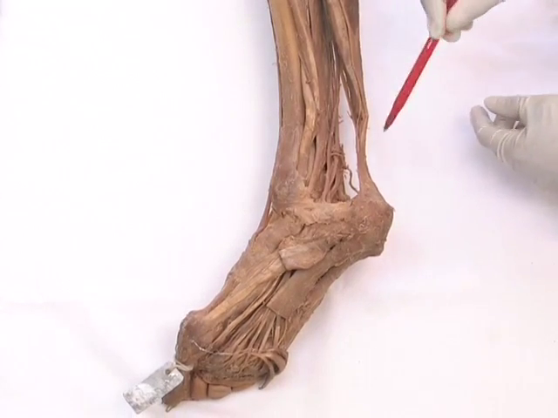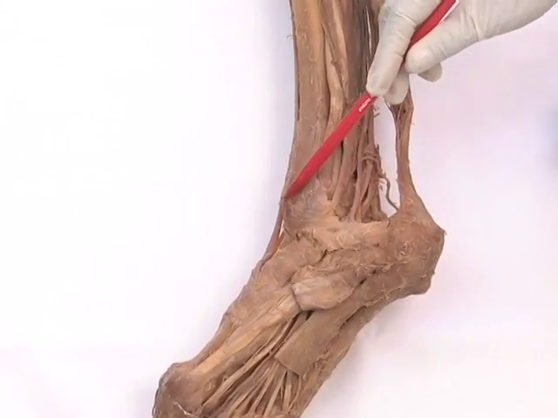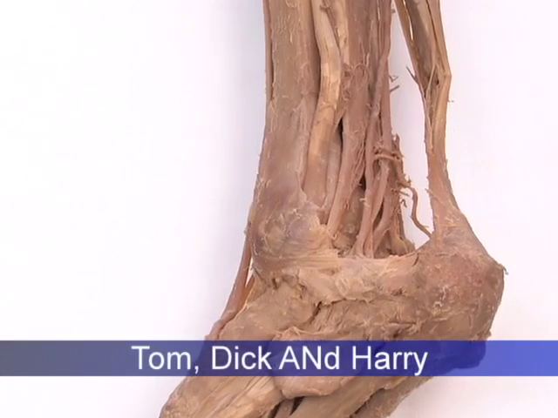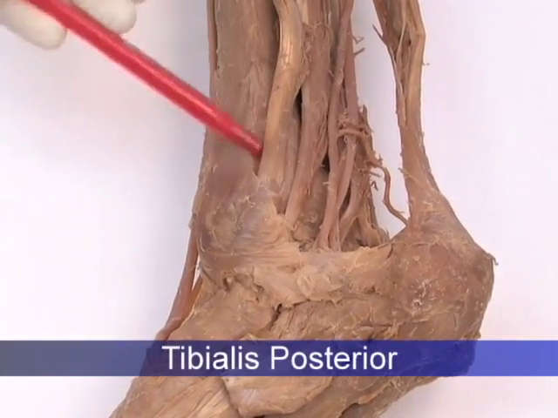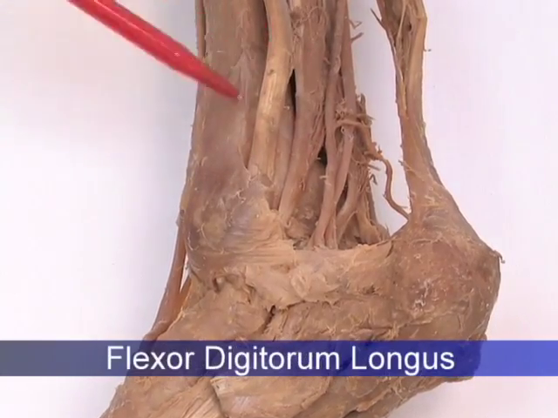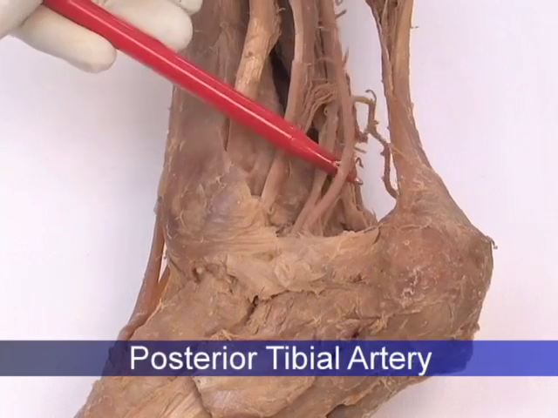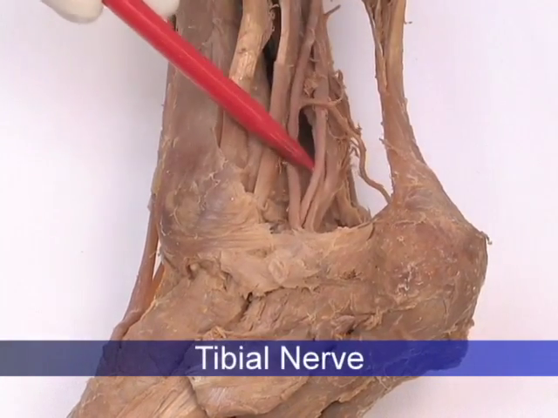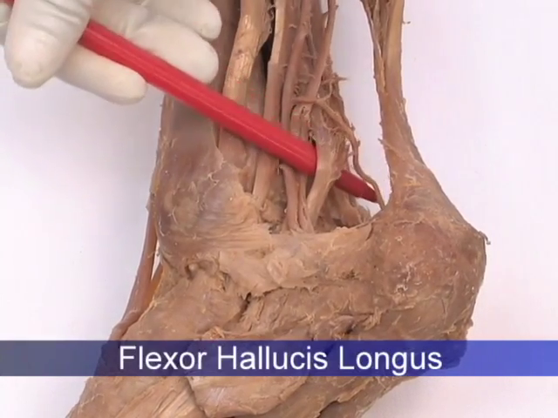All these important structures descend to the foot posterior to the medial malleolus. These structures can be described as Tom, Dick, and Harry. T for the tibialis posterior, D for the flexor digitorum longus, A for the posterior tibial artery, N for the tibial nerve, and finally H for the flexor hallucis longus.